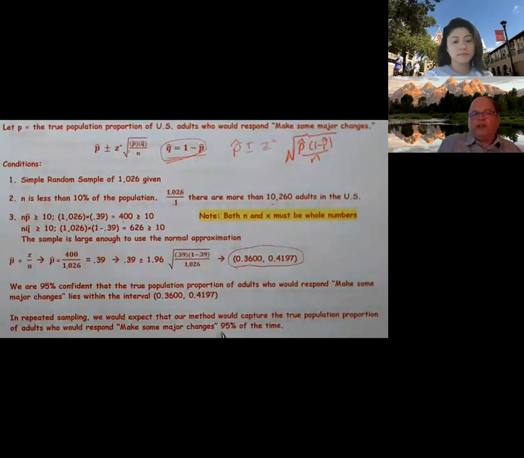So in that case, in repeated sampling or in the long run, we would expect that our method would capture the true population proportion of adults who respond, make some major changes, 95% of the time. In other words, we're telling them we're so confident in our method, it's going to capture the parameter, which in this case is a population proportion, 95% of the time.